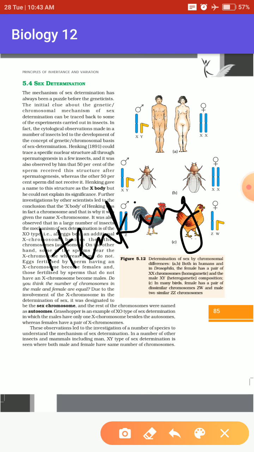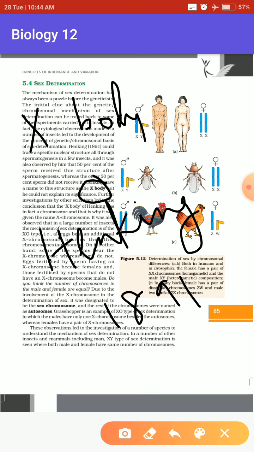Henking, in 1891, discovered that in the nucleus during spermatogenesis, where sperm production was taking place, he found a particular structure which he named the X body. This X body was responsible for the production of the sperm in whichever organism he used for his experiment.